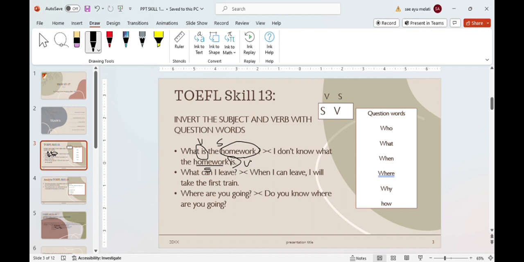What are question words but they don't work? In this, what is a question word, but it doesn't work to reverse the verb and subject because they are fixed. Why? Because there is no question mark at the end of the sentence. In the sentence, TOEFL is always a statement, never a question sentence.